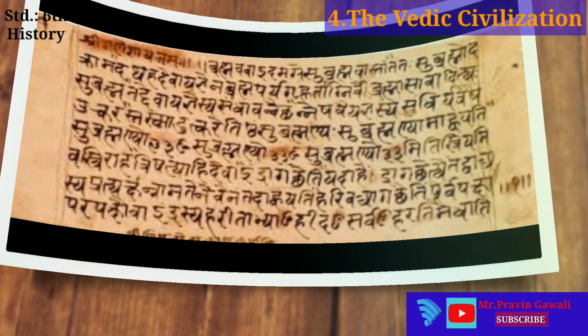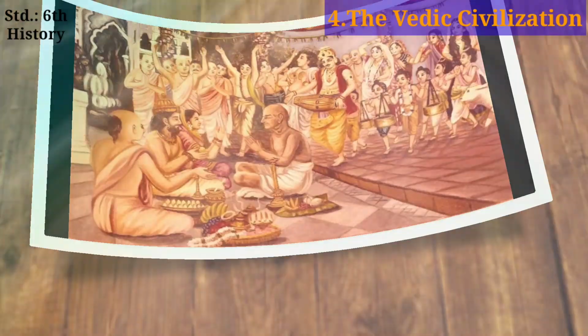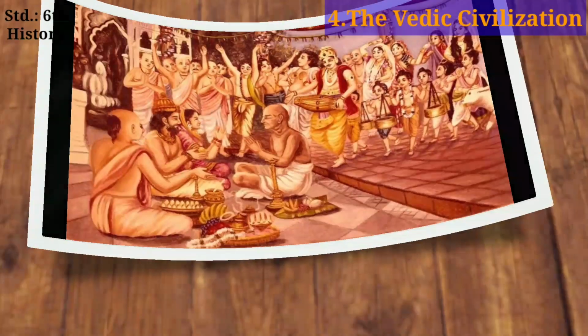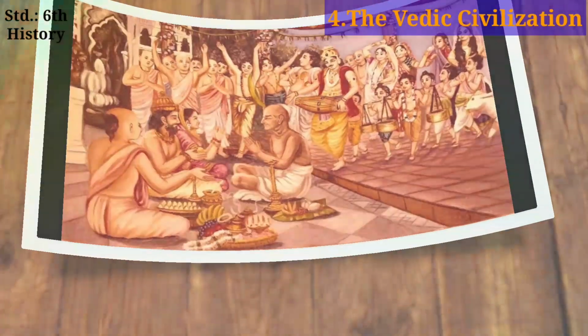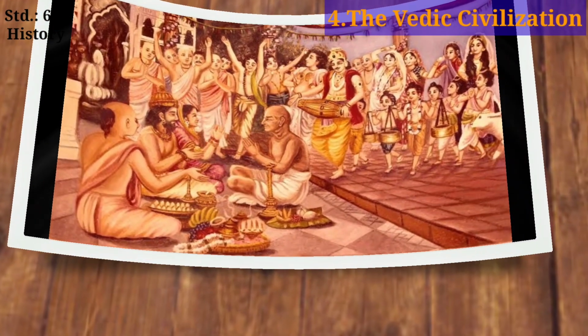They were composed to provide guidance on using Vedic mantras in yajna rituals. Each Veda has independent text called Brahmanas.